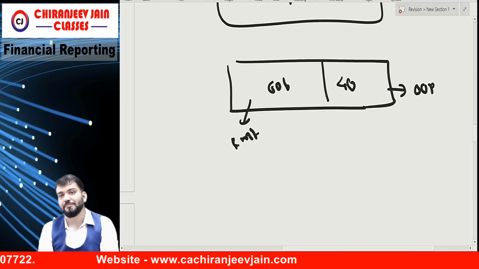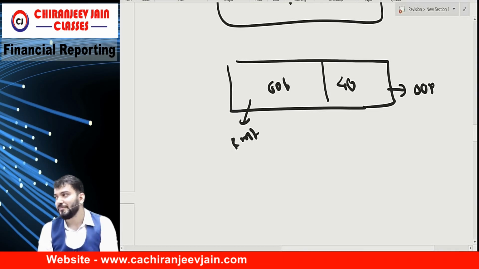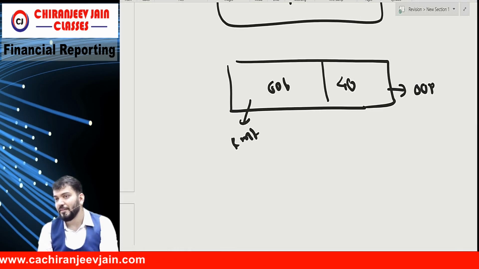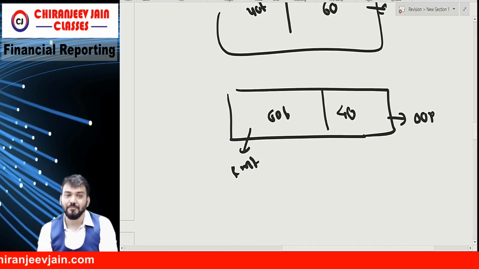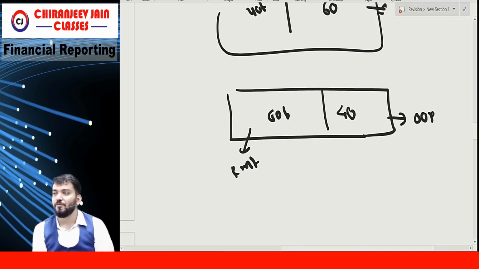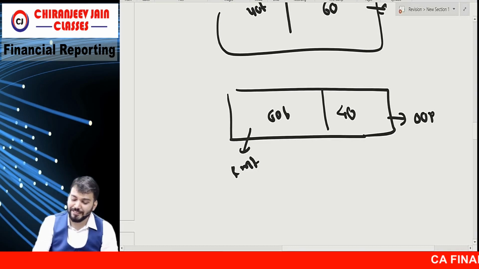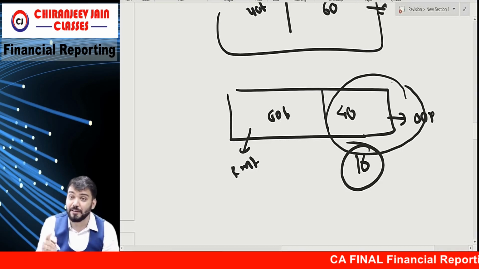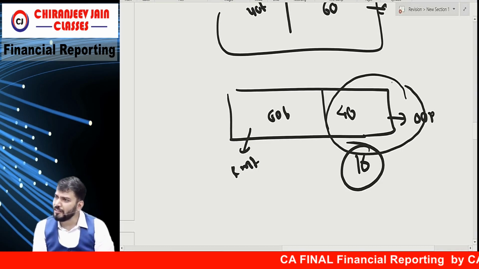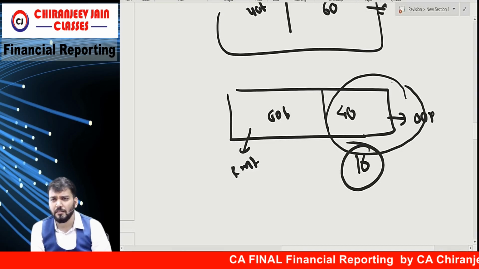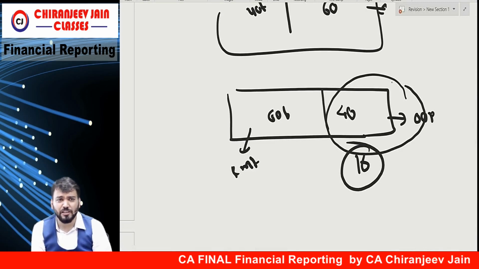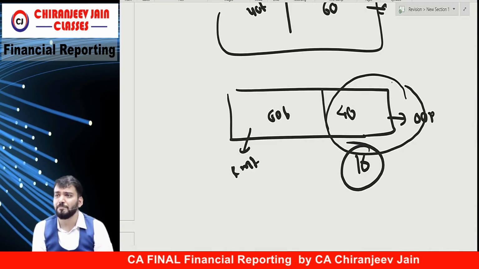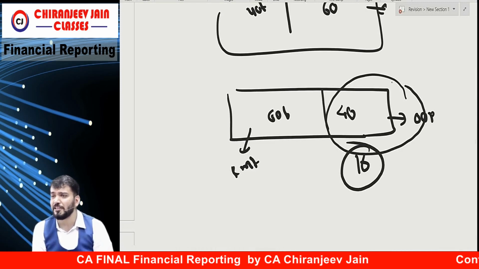In this there is doubt. Tell me which Ind AS? 40 or 16? It is 16. This is not insignificant. 40% is not insignificant. Less than 50% does not mean insignificant.